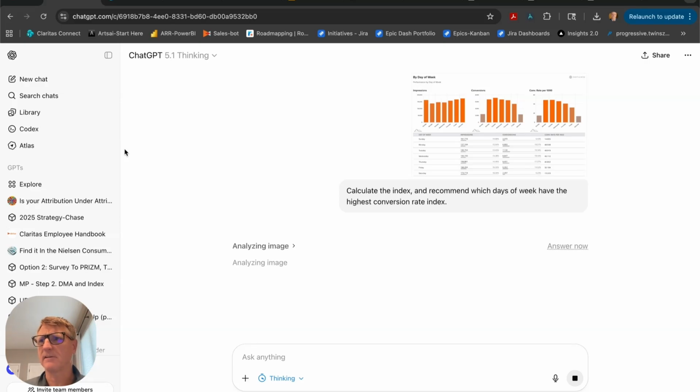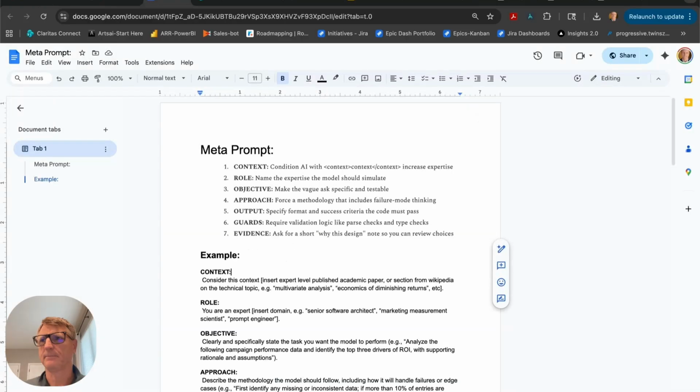Let's compare the two results that we get from this prompt versus a more extensive prompt. This is a guideline that we provided in the white belt materials. It provides a meta prompt and it talks about context, role, objective, approach, output, guardrails, and evidence. Guardrails and evidence are a little bit of an overkill for this initial one that we're going to look at, but if you're building full-on workflows, then these become important because it's the way in which the system checks itself, and that will be important in automated workflows.